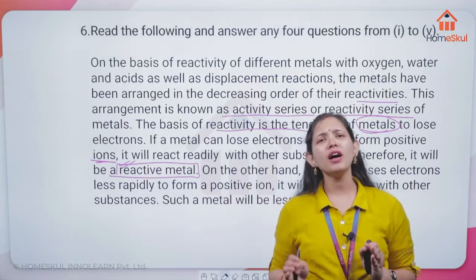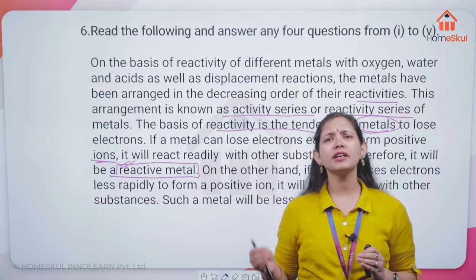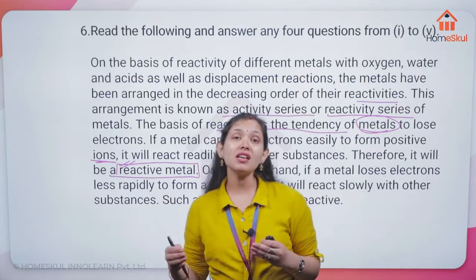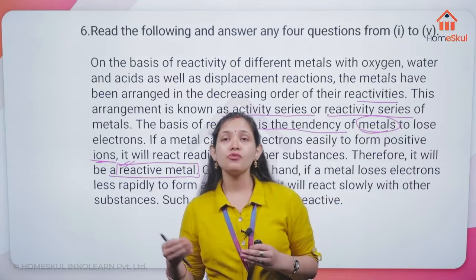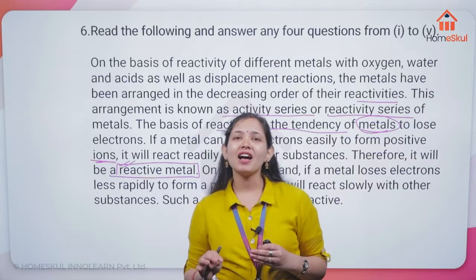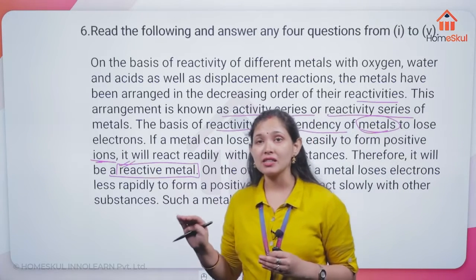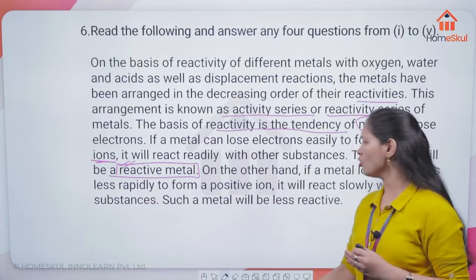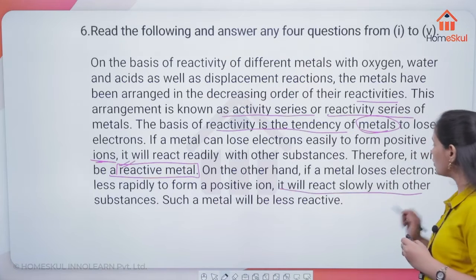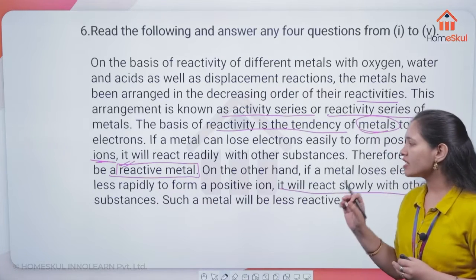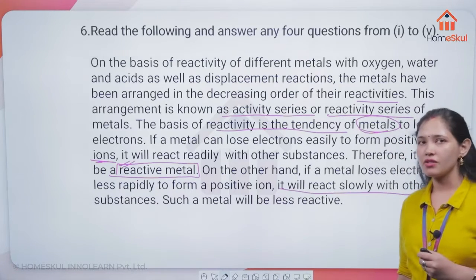And the one that is a metal but whose tendency to form the cation is very low, we say it is much less reactive. On that basis we are discussing this. It will react slowly with other substances. Such a metal will be less reactive.